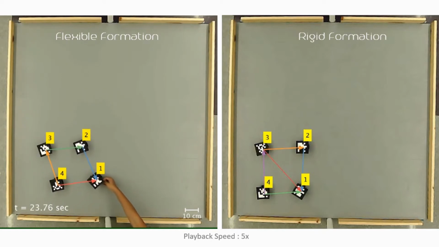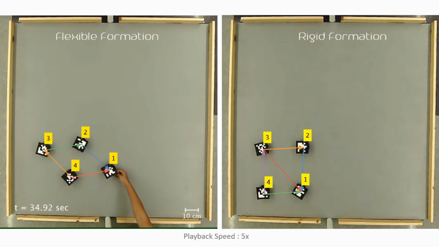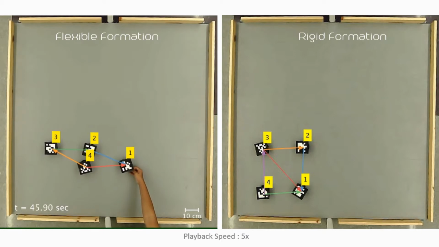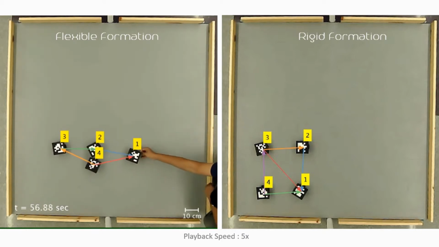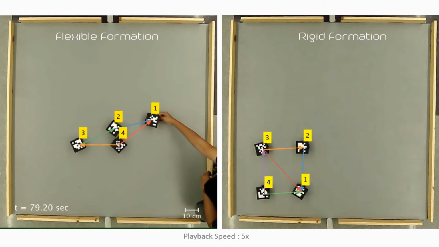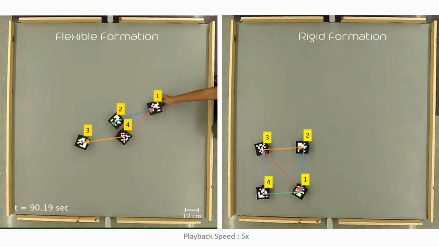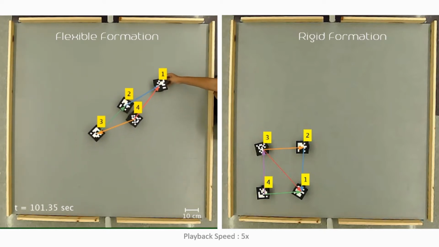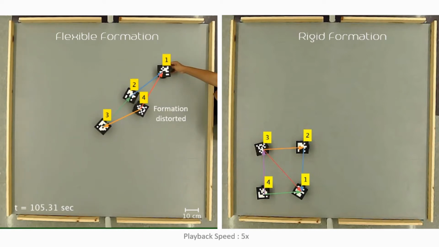Robots 2 and 4 are tracking their distance from robot 1. Then if agent 1 is moved along an arbitrary direction, the formation controller forces the follower robots to maintain the desired distance. There is no regulated distance between 3 and 1. Therefore, we see that the virtual structure becomes visibly distorted.